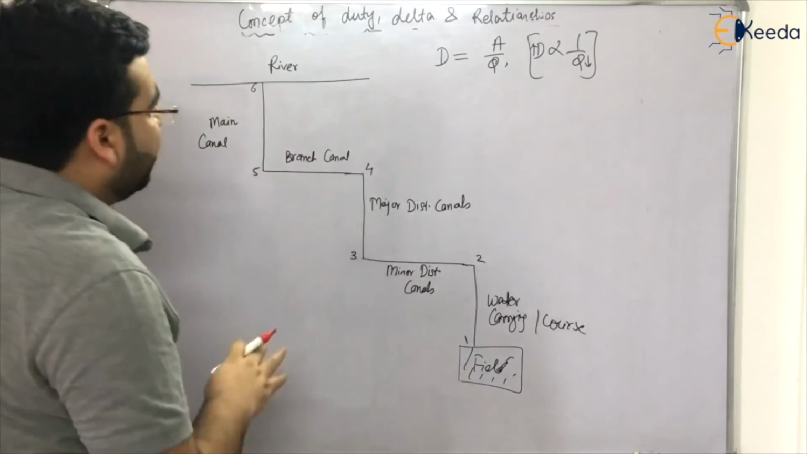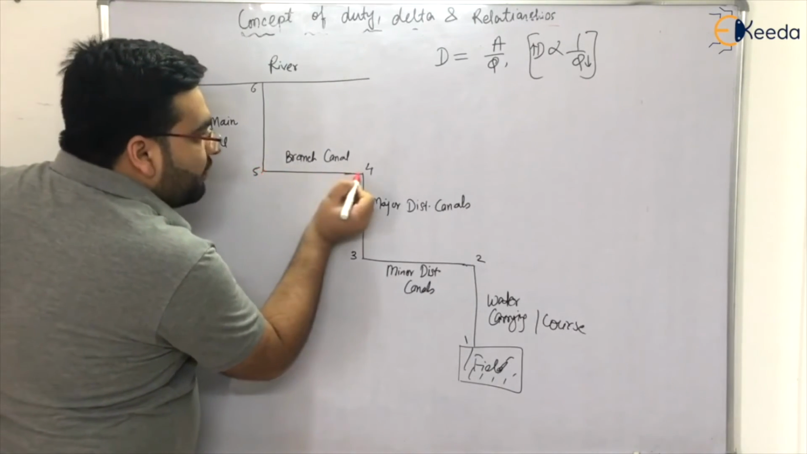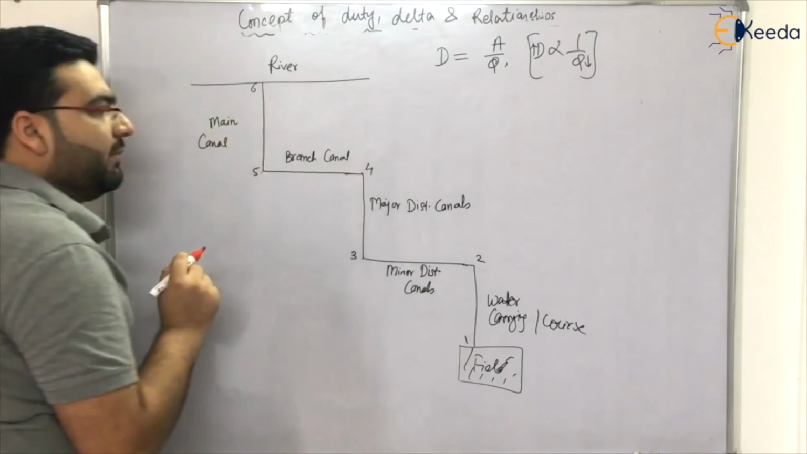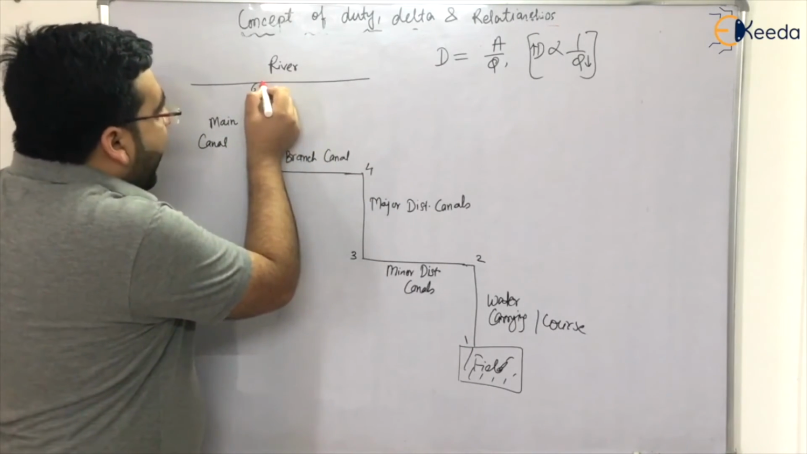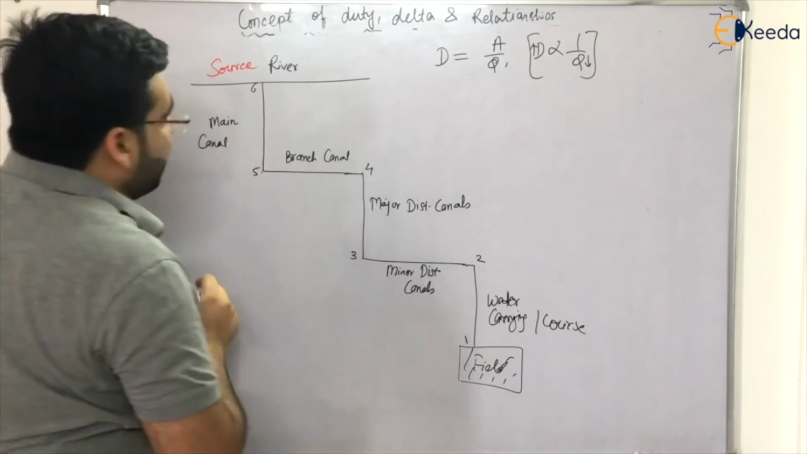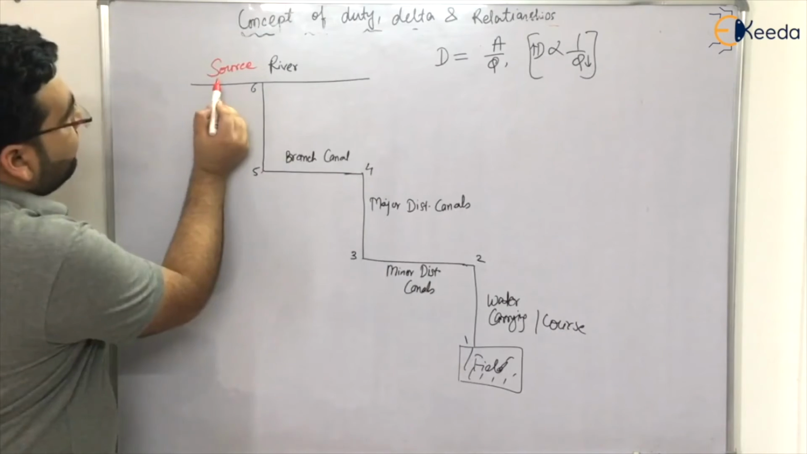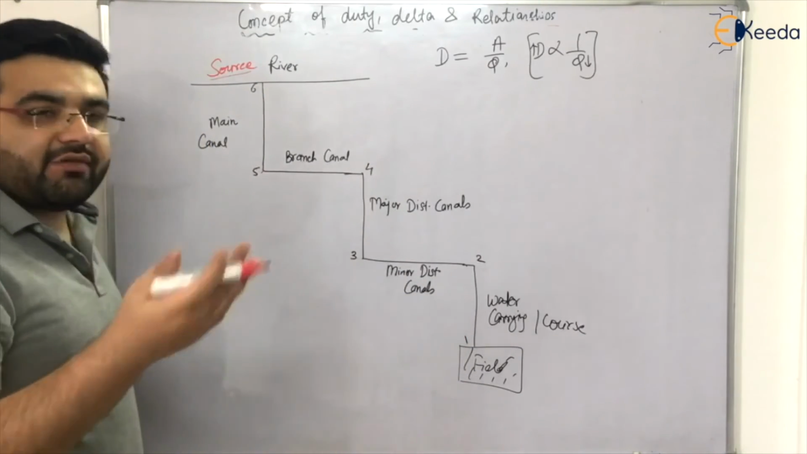I'm not going to go into detail on those transit losses, right? So we will have losses. Now from point 5 to point 6, when the irrigation water is traveling, we still have losses. Let us say this is the source, and this is your field. So as the water travels from source to field, we have losses, right?